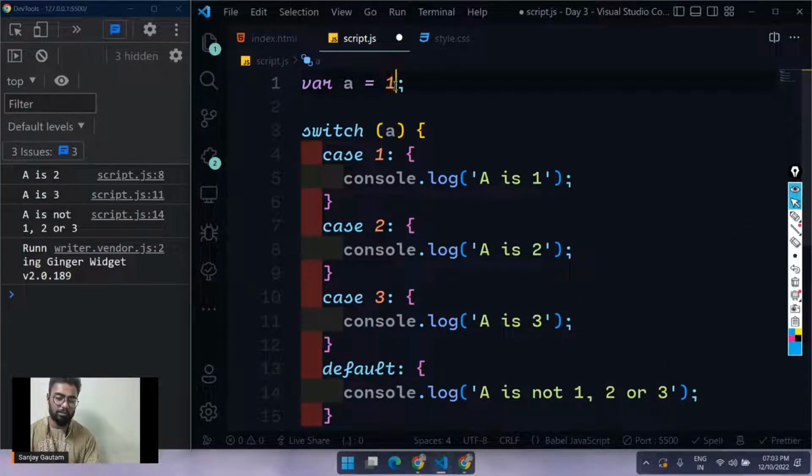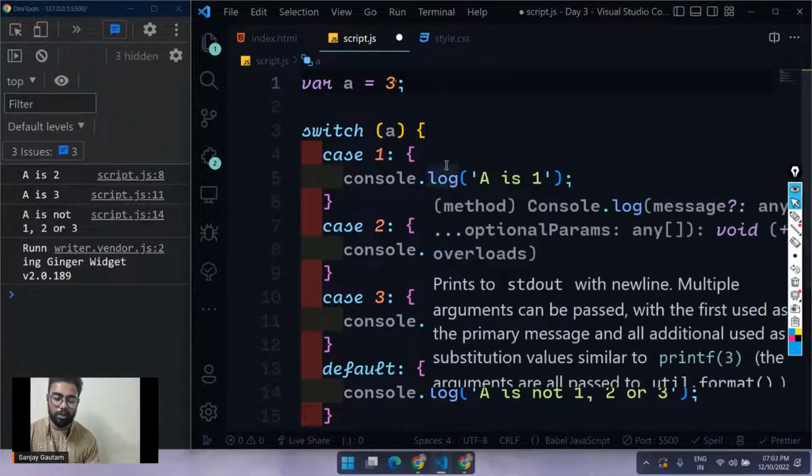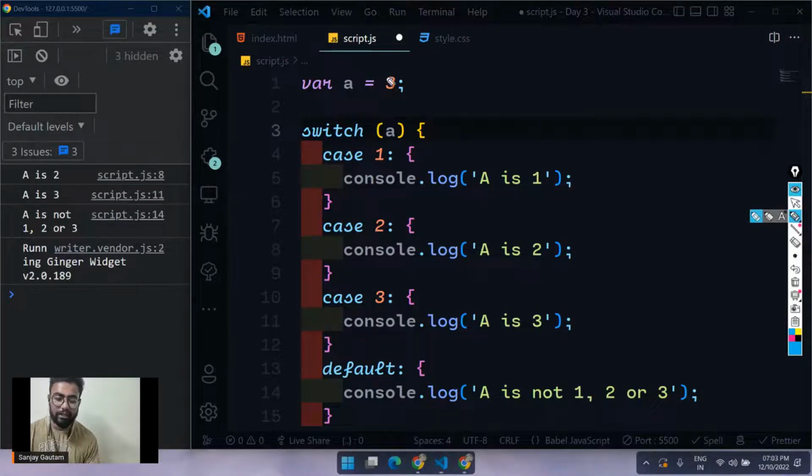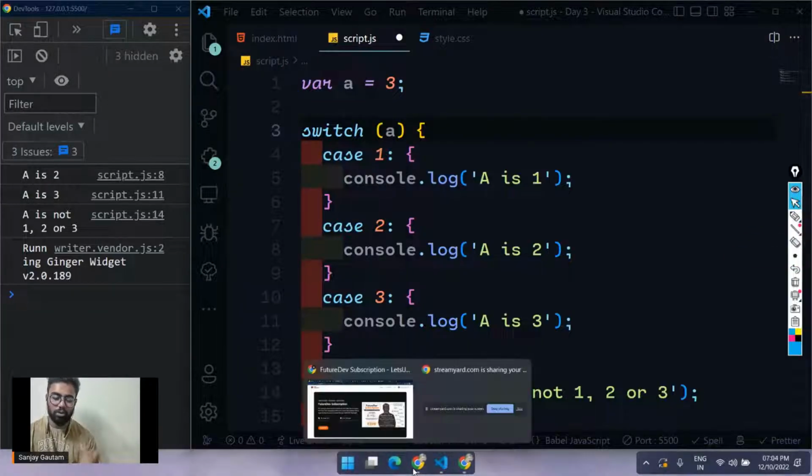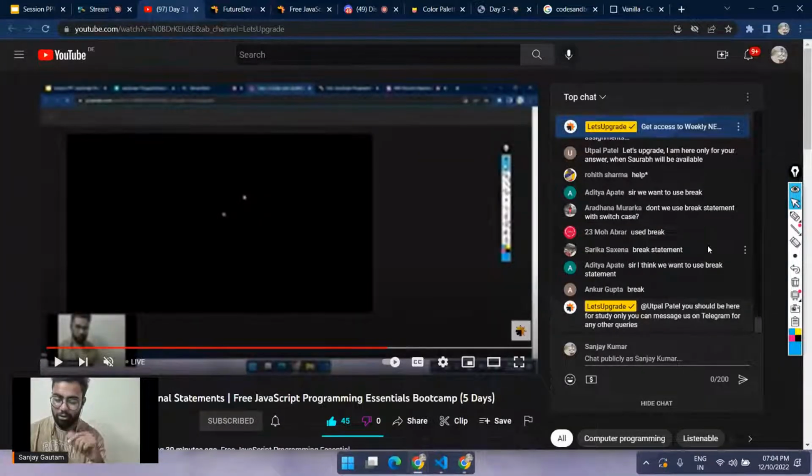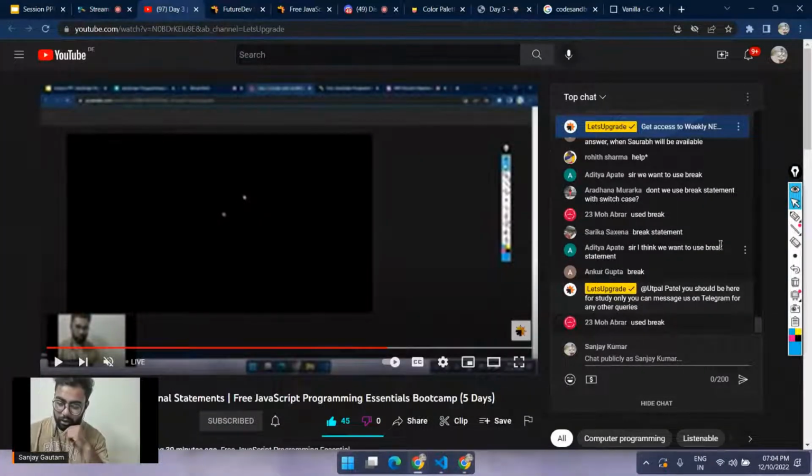So suppose I just pass a 1 here. Okay, let me pass, let's say 3 here one more time. Can you take a guess what will be the output if a is 3? What will be the output? Just take a guess. And I will tell you how to resolve this problem. Yeah, we have to use a break. Obviously, we are going to use that.